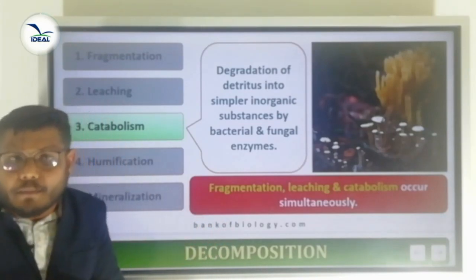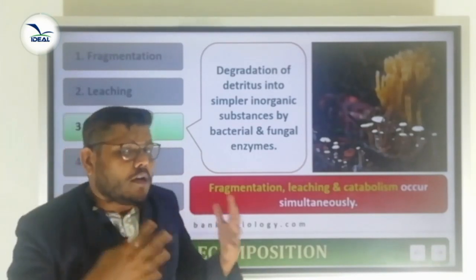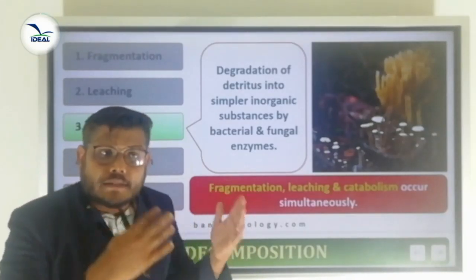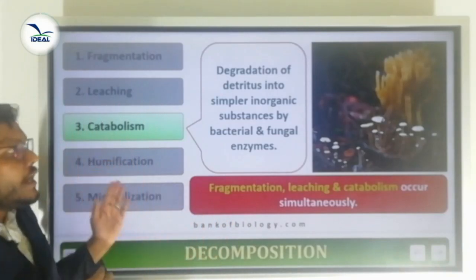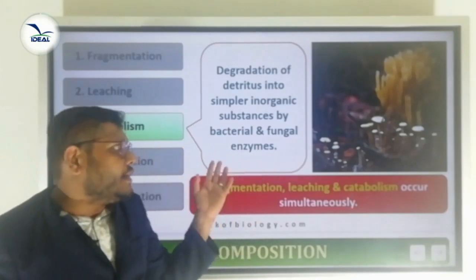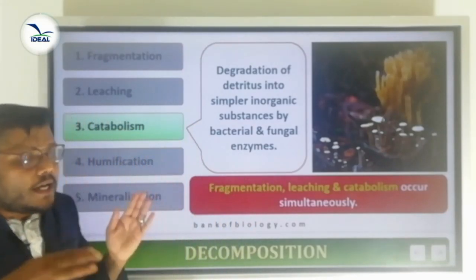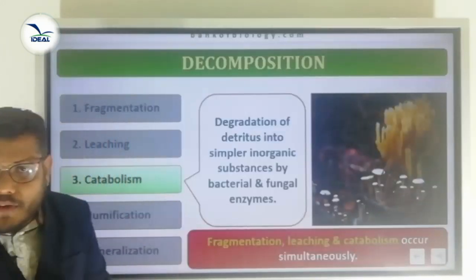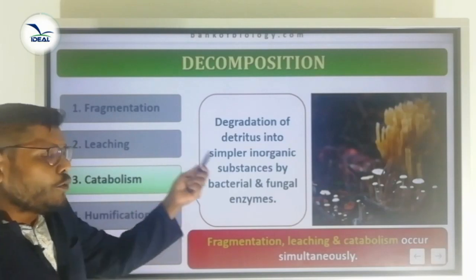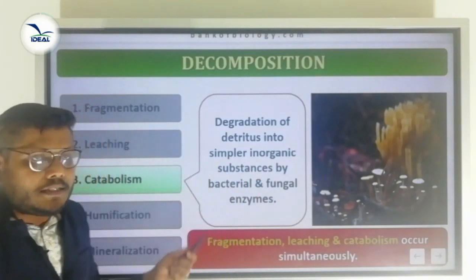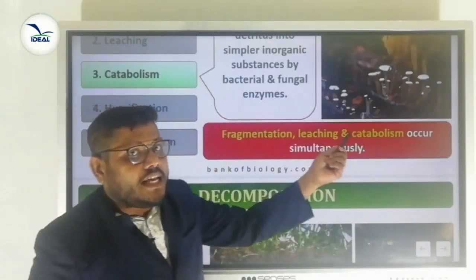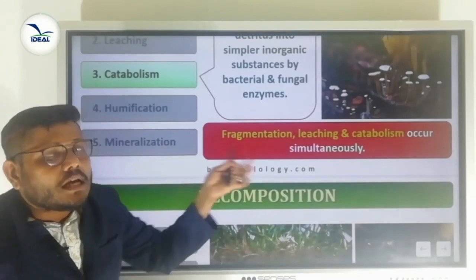Catabolism is one kind of the metabolism. What is metabolism? It is the sum total of chemical reactions that take place in our body or organism. That is called metabolism. So here that particular detritus is degraded into simpler inorganic substances by bacterial and fungal enzymes. That is called catabolism. With the help of the fungal enzyme or bacterial enzyme, that particular detritus is again broken down to produce simpler inorganic substances. That process is called catabolism. So here fragmentation, leaching and catabolism occur simultaneously.